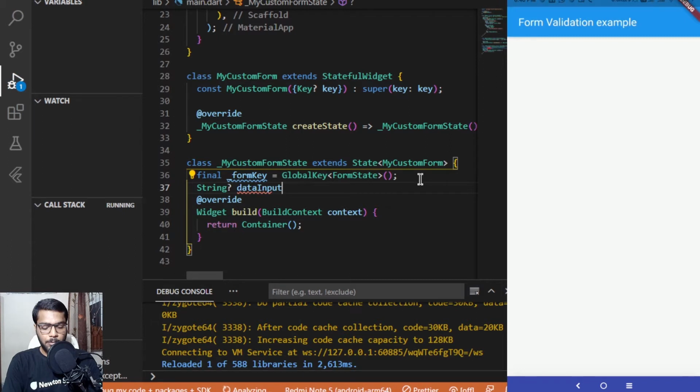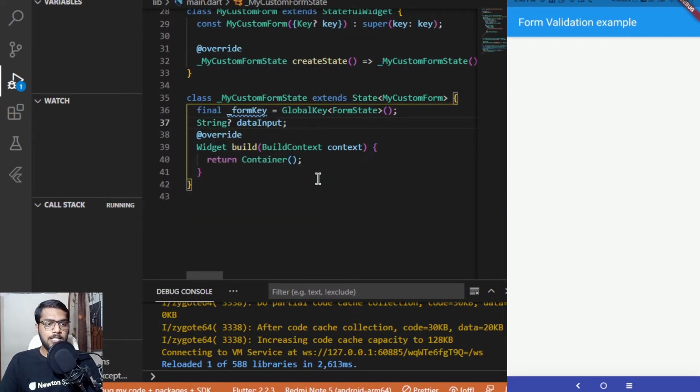So naming it as data input. And the reason why I have added a question mark over here is because I'm creating a string as null. So this string can be null, and this question mark would be the identifier for the same. Like we can have the data input as null, and if we don't add this question mark, it will provide me an error asking me to assign a value while initializing this variable. So that's why I've added a question mark.